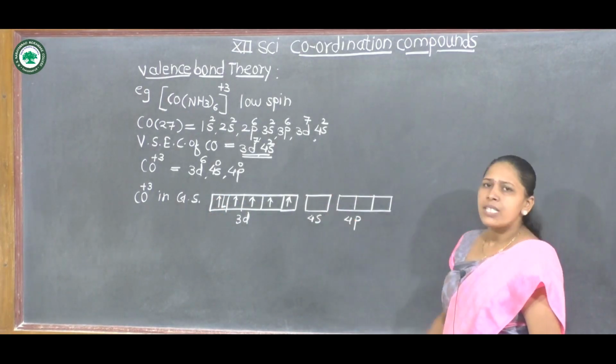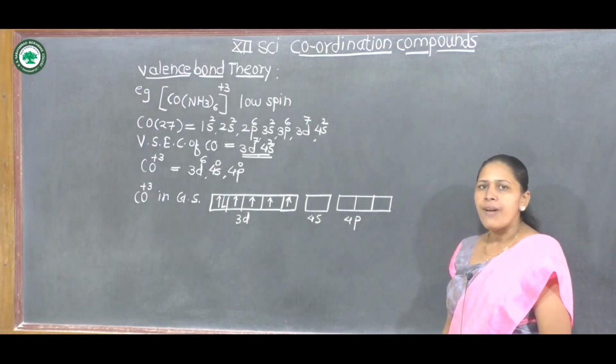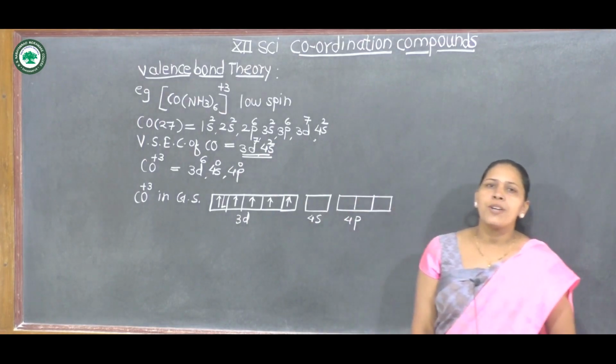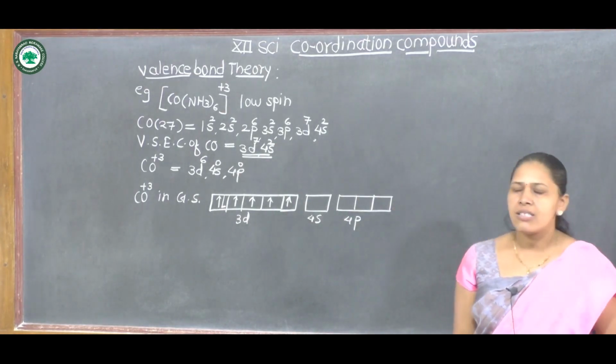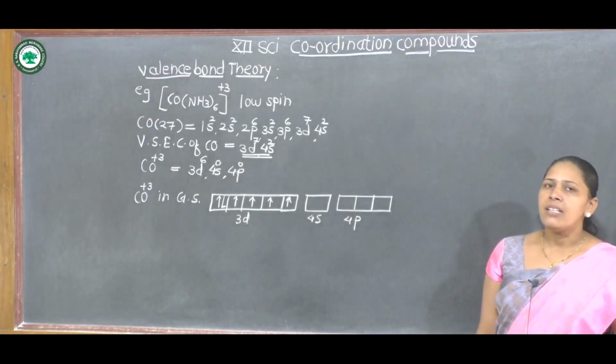The 4s orbital is vacant, and the 4p orbital is also vacant. This complex is octahedral because its coordination number is 6. The central metal cobalt is attached to 6 ammine ligands, therefore it can form 6 coordinate bonds.